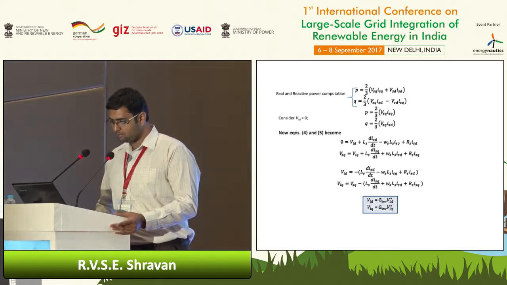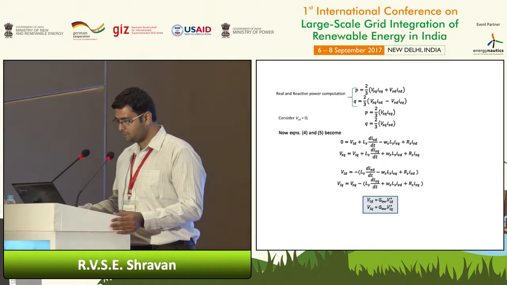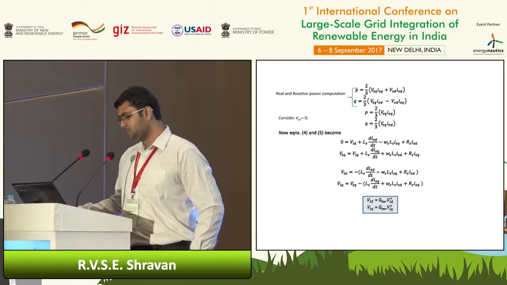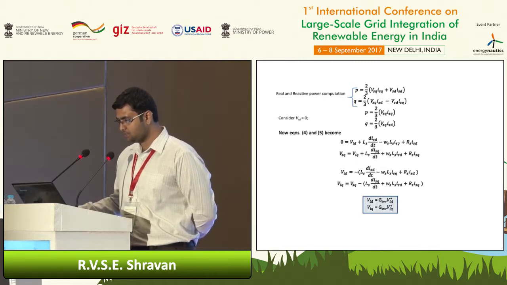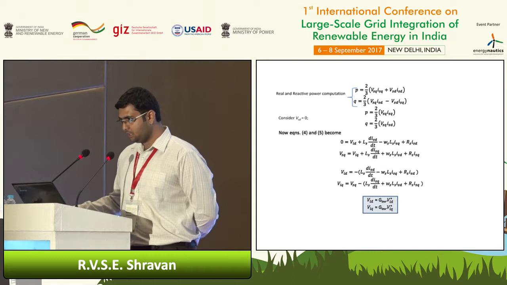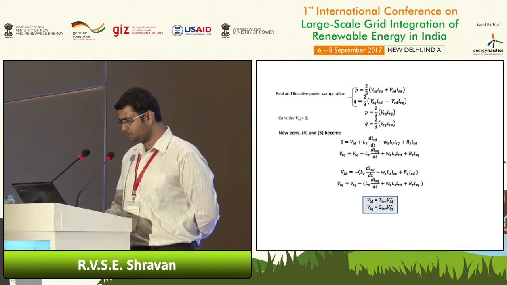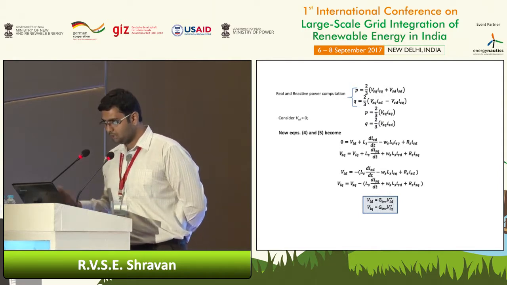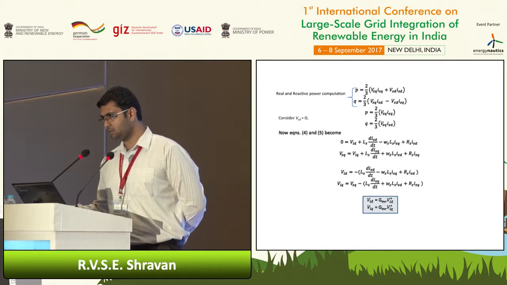The feature of vector control is that we transform the ABC reference frame parameters into DQ0 such that the AC side voltage vector aligns completely on the Q axis. That means the D-axis voltage is 0 completely. By making this, we get P and Q directly proportional to the respective axis currents. So we are getting decoupled control of the active and reactive powers.